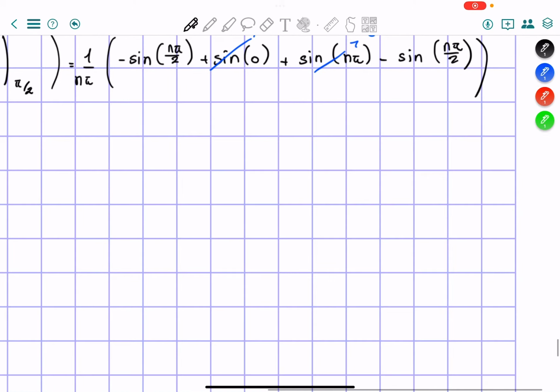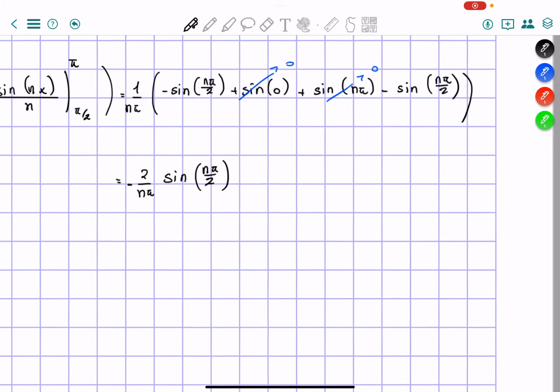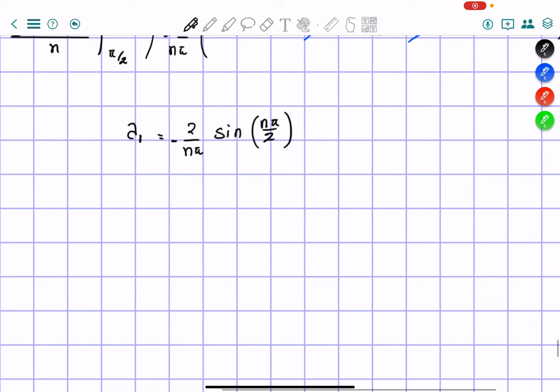So out of this, pretty clearly we get 2 over n pi, and a negative in front, sine of n pi over 2. Okay, and this is our a n.